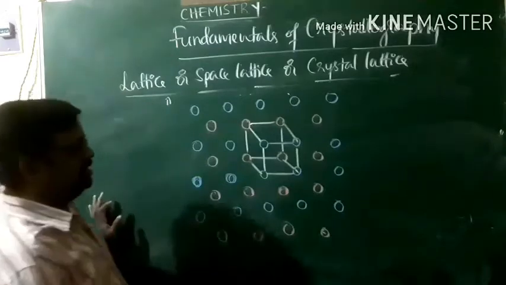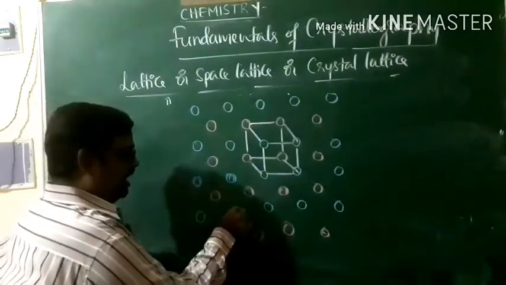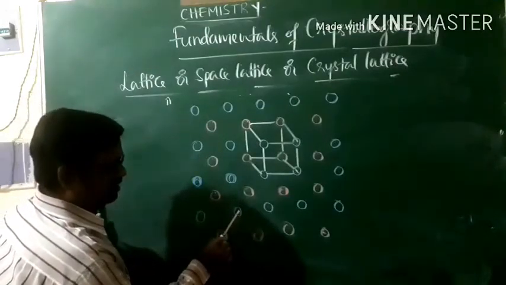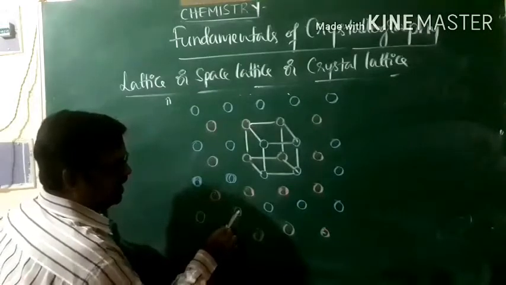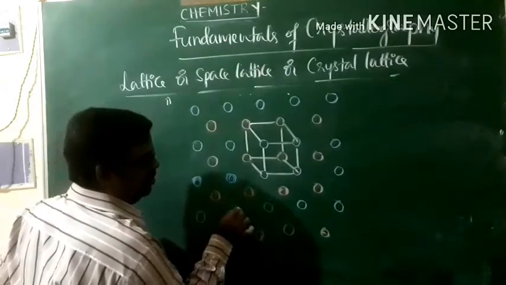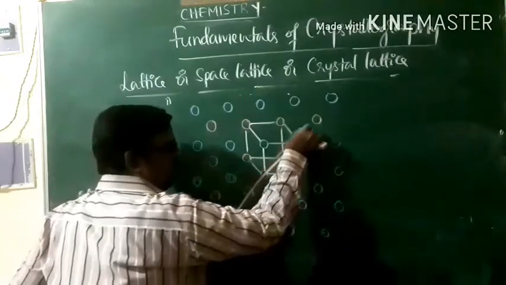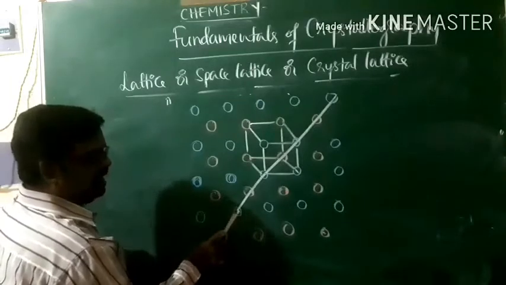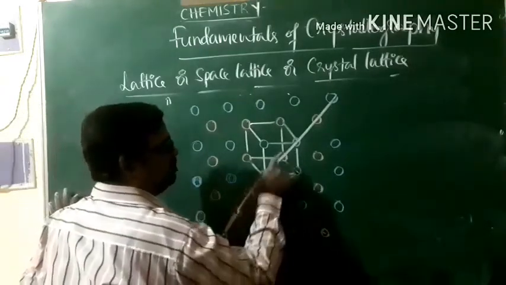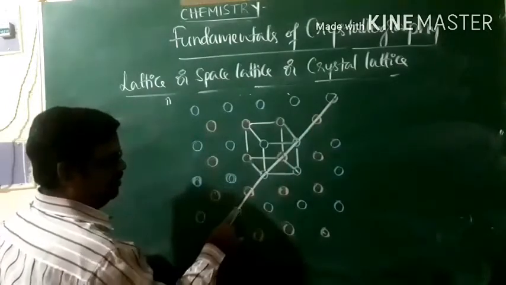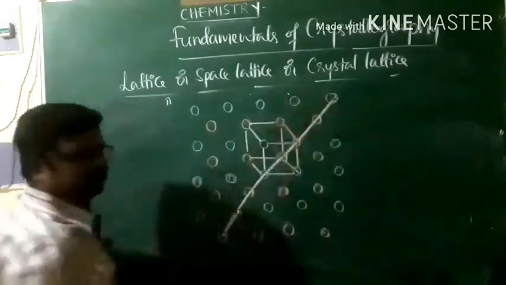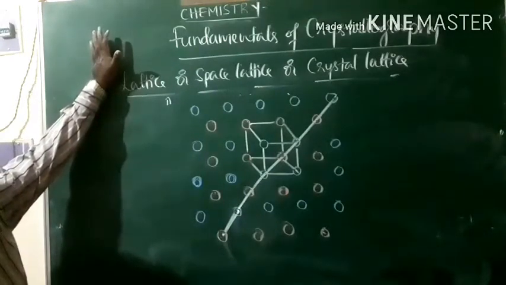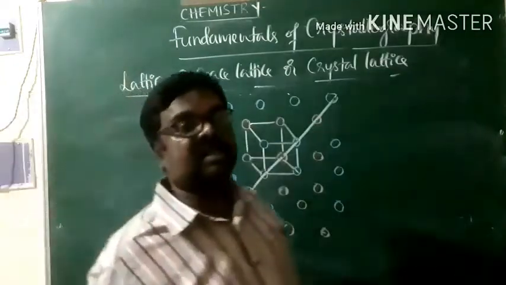And the next property is, if any two particles are joined by an imaginary line, just imagine I join these two particles by one line, then this line joining any two particles will pass through similar kinds of particles at certain intervals. Notice I joined blue and red, red and blue, and this same line passes through similar particles at intervals: blue, red, blue, red, blue, red. That is one more property of the crystal lattice.